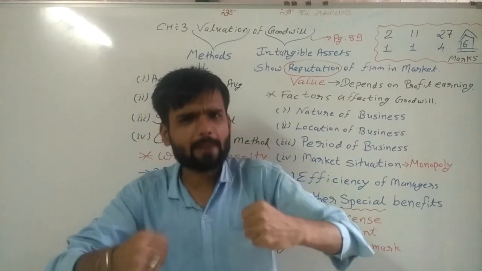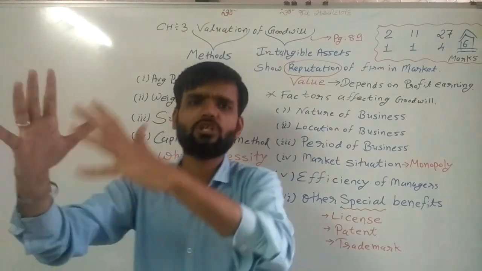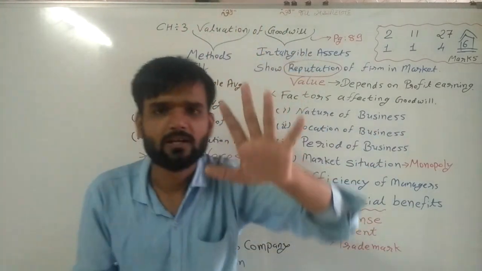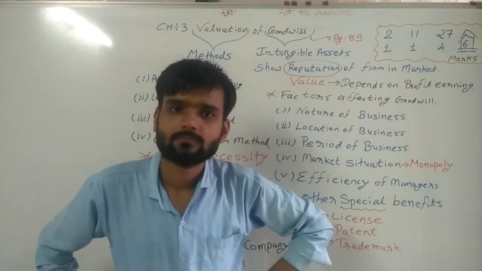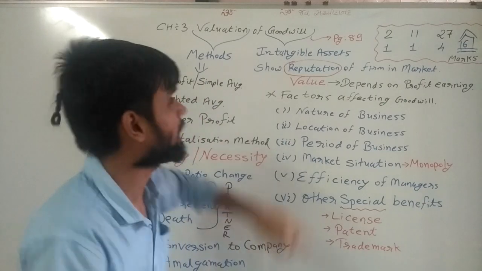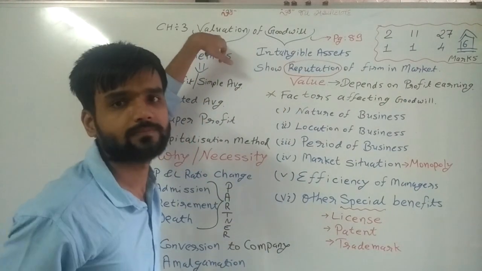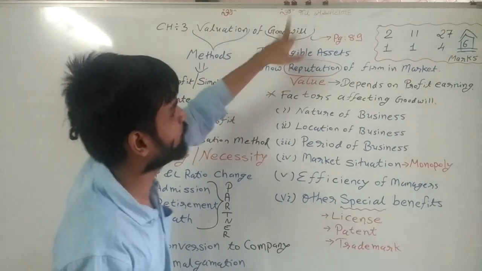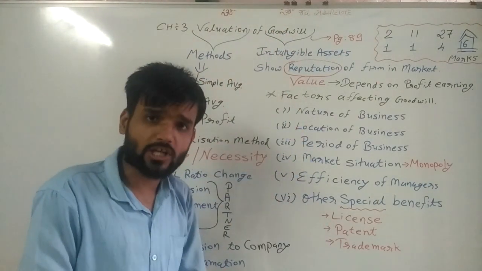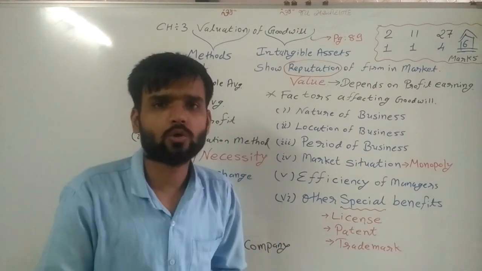Goodwill means reputation of the person, reputation of the firm, reputation of the institution, whatever it is. Goodwill means reputation. And in this chapter, we need to find the value of that reputation. That's why the chapter's name is valuation of goodwill.